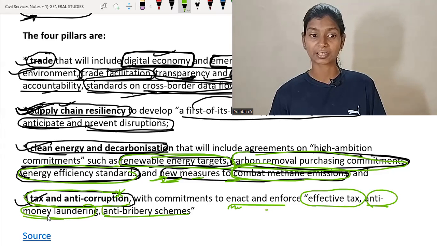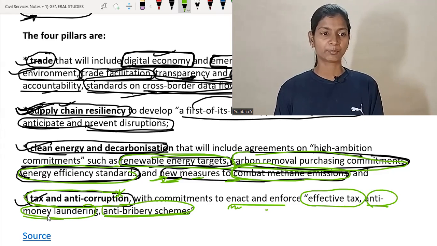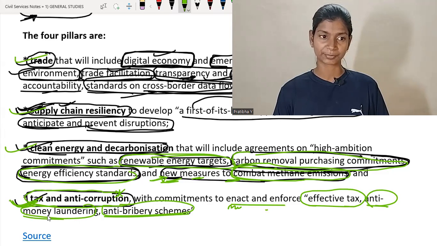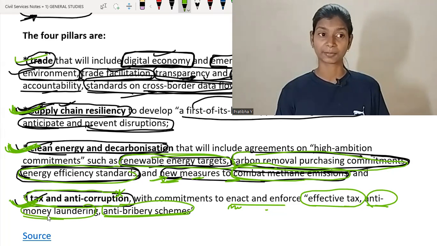So all these are commitments of the pillars of the IPEF, and mostly they focus on the 4 pillars: trade, supply chain, clean energy, and tax and anti-corruption. How to tackle tax and anti-corruption activity, what measures they take to improve the clean energy mechanism and decarbonization process, how they make supply chain resilience effective, and what measures they take so that trade goes on in a smooth manner.